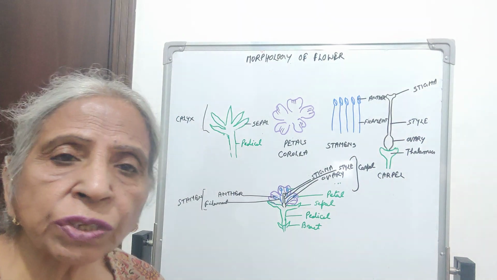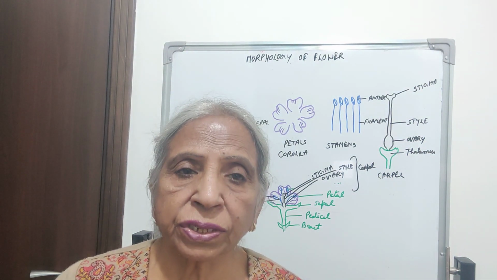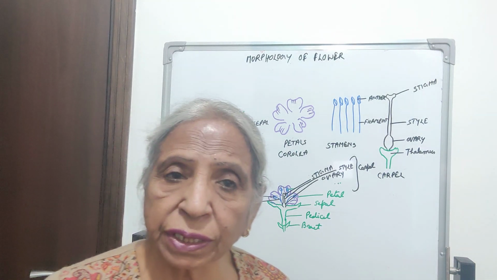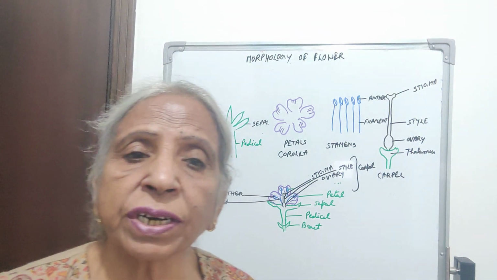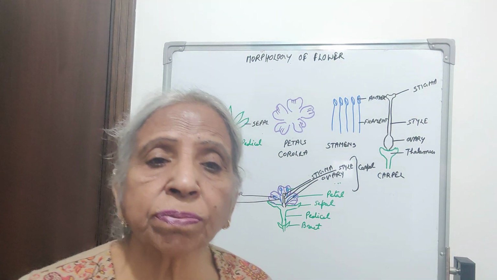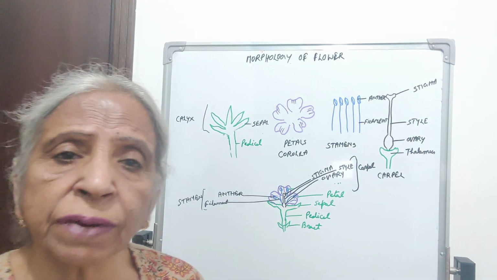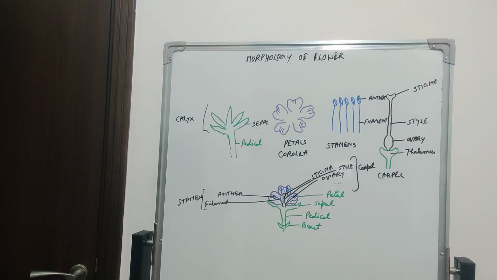In case of cymose inflorescence, the flowers are borne in basipetal succession. The growth is somewhat limited. The oldest flower is borne at the top, and growth is limited on the floral axis. The younger flowers are borne at the nodes and the internodes in basipetal succession at the lower part of the floral axis. This is called the cymose inflorescence, as in case of coriander, and you can say dianthus, bougainvillea.